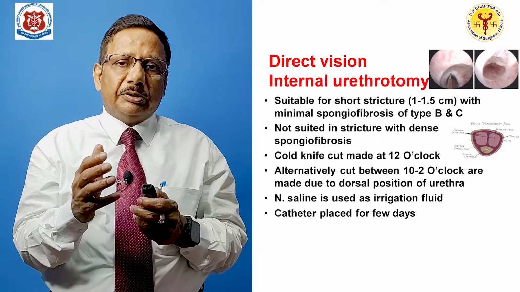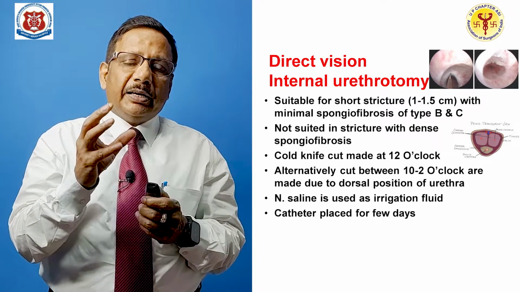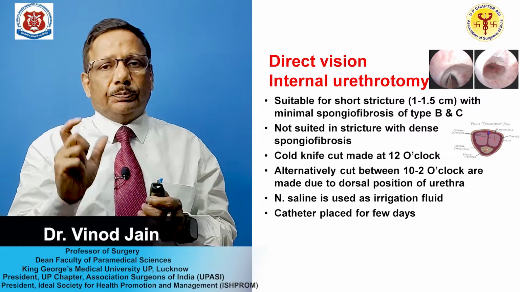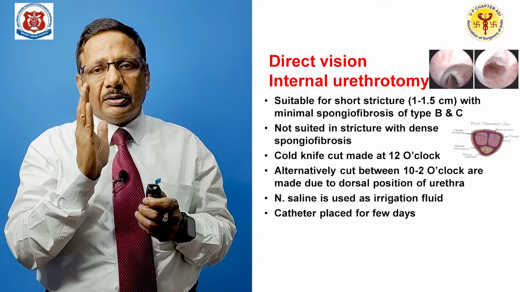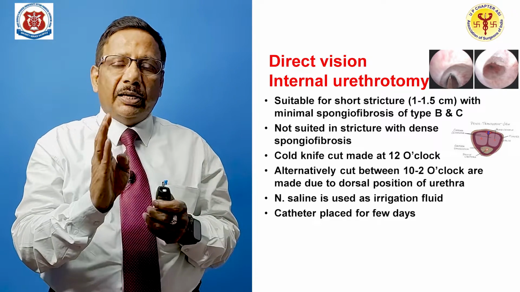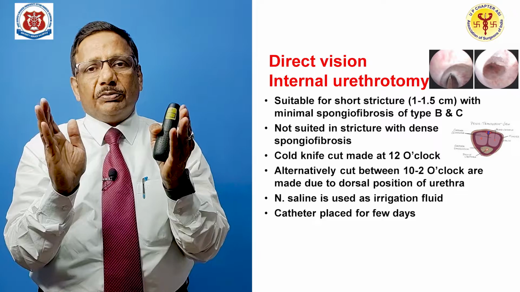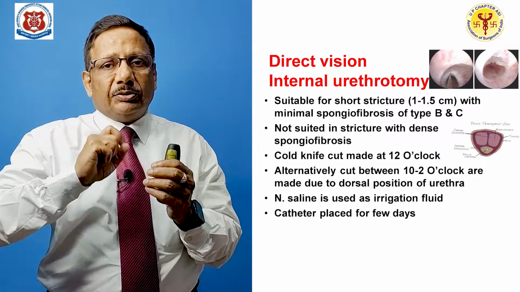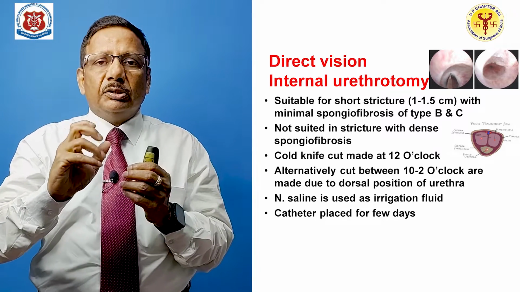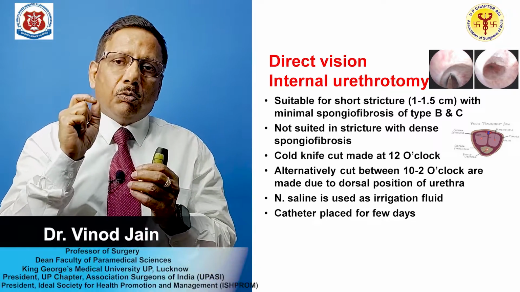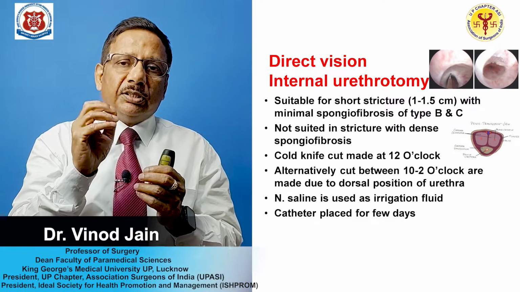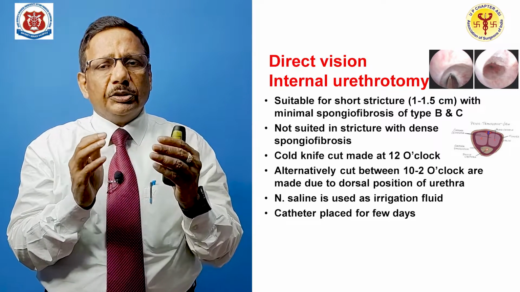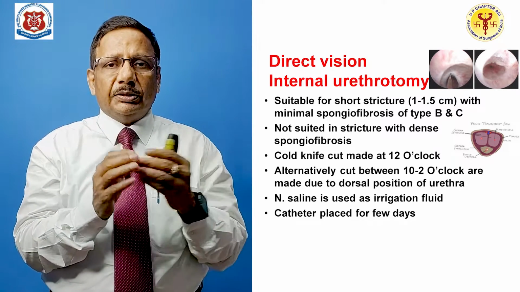Then the next is DVIU or direct vision internal urethrotomy. What you do here is make an incision over the strictured segment through an endoscope, and the incision is made dorsally at the 12 o'clock position or at the most between 10 to 2 o'clock. So you pass in a cystoscope or optical urethrotome, and with the help of a cold knife you make the incision after passing a guide wire. That is how you do optical urethrotomy.